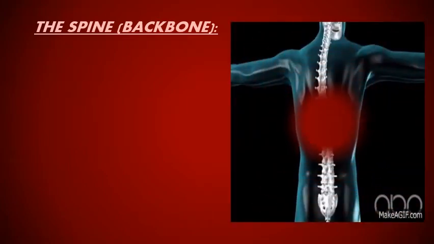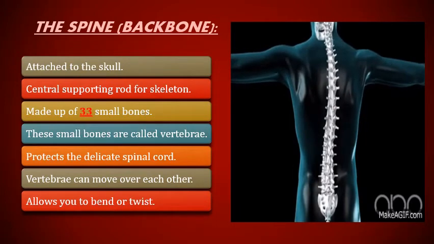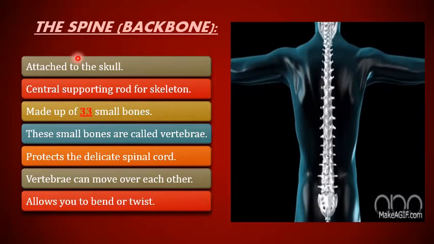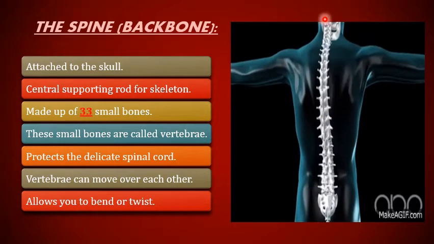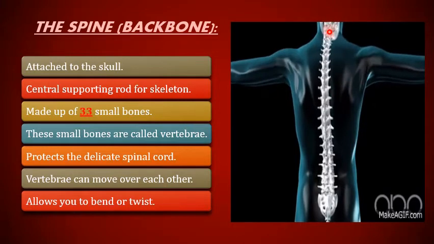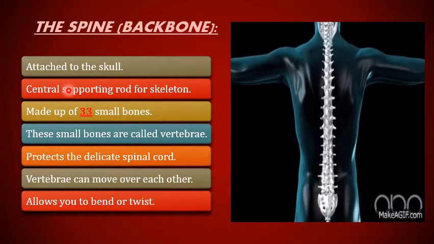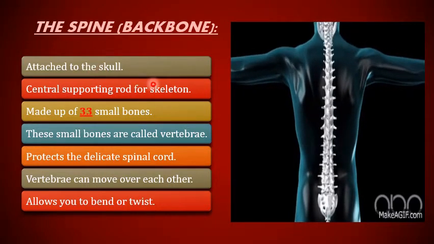Here comes the second main part of our skeleton, and that is the spine, which we also call the backbone. This is how it looks. And here are some of the points for the spine. Number 1 is that it is attached to the skull. As you can see, this is our backbone, and it is directly attached to the skull. Number 2 is that it is the central supporting rod for the skeleton.